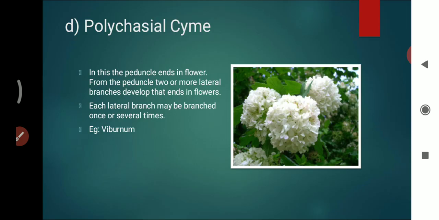Then polychasial cyme. In this, the peduncle ends in a flower. From the peduncle, two or more lateral branches develop that end in flowers. Each lateral branch may be branched once or several times.